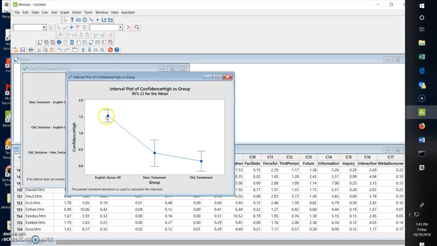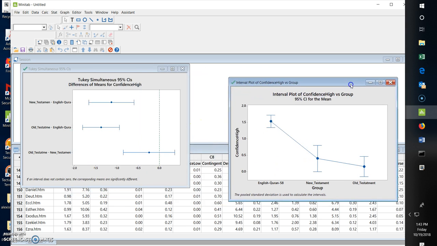But it is the voice of God, whereas the New Testament and Old Testament have much lower confidence levels, because they were apparently written by men. The average confidence level is about 0.5, one whole frequency level less, and the Old Testament has even less high confidence.